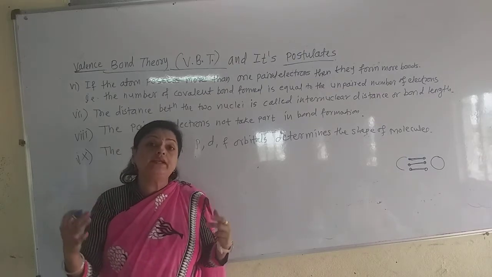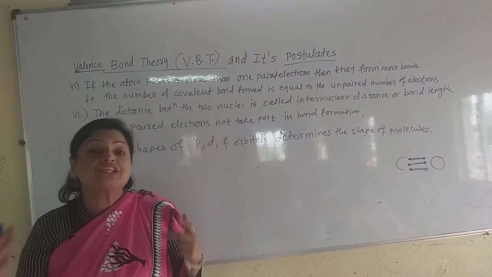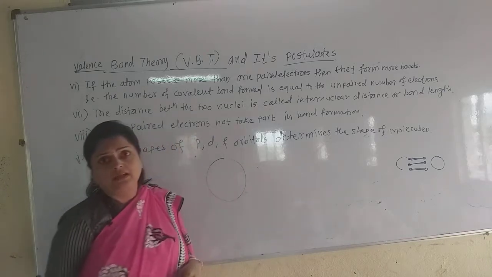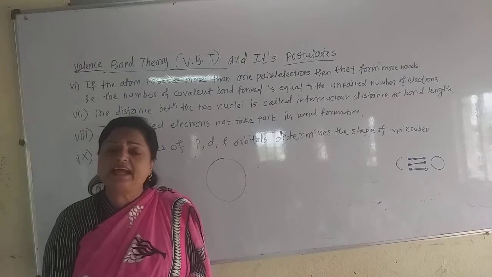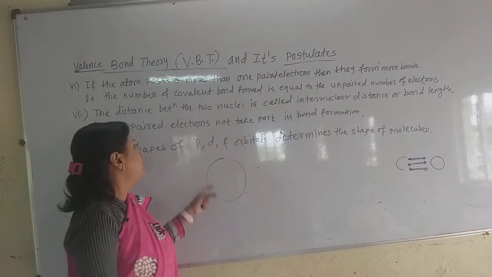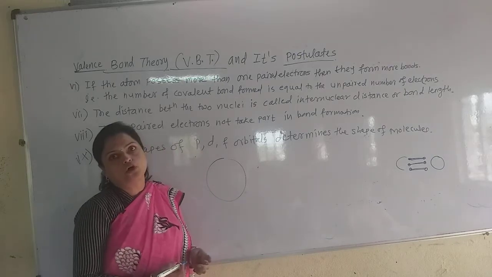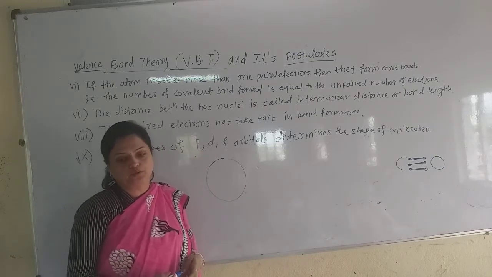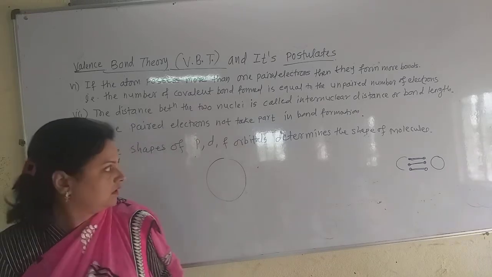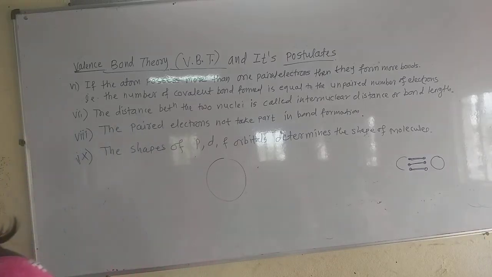They are oriented in space along the x, y, z axes. But the s orbital is spherical. It does not have any direction. So the s orbital does not determine the shape of the molecule. Only p, d and f orbitals determine the shape of the molecule. Now this is the valence bond theory.